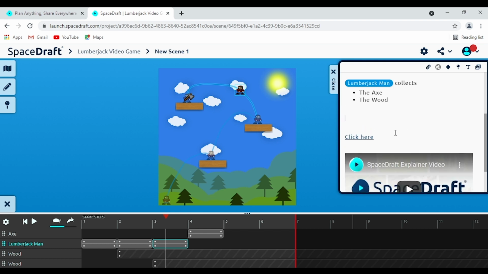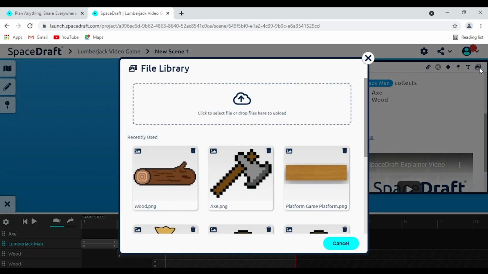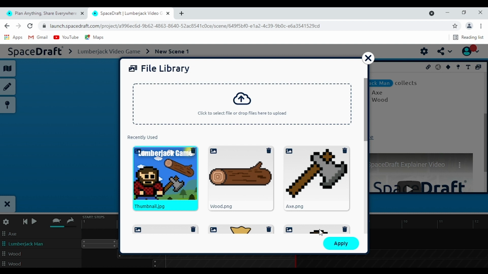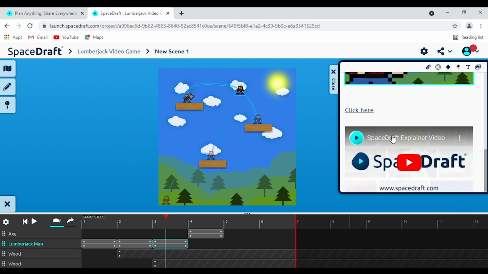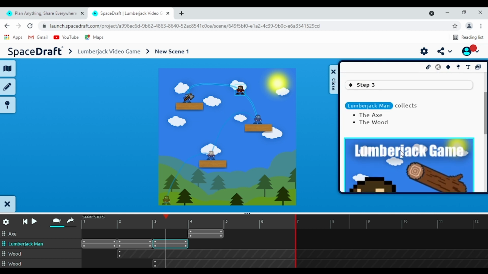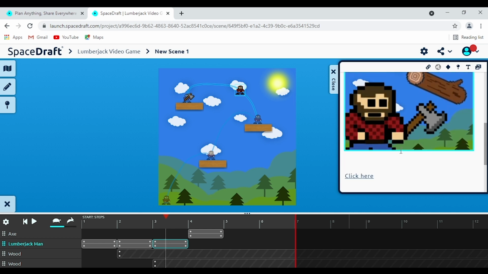And then additionally, we could add in our own individual media. I've got an image here that I'm going to click and drag in now. There we go. And once I click in over it, I can click apply and it'll appear here. Of course I can resize this media to be bigger or smaller. Let's make it nice and big there. There we go. And we've added in an image. So that's super helpful.